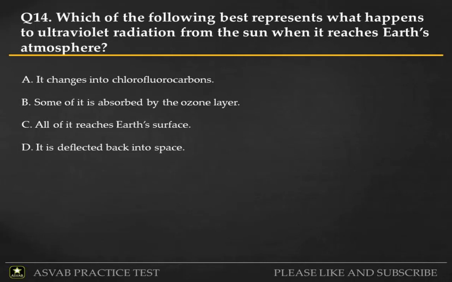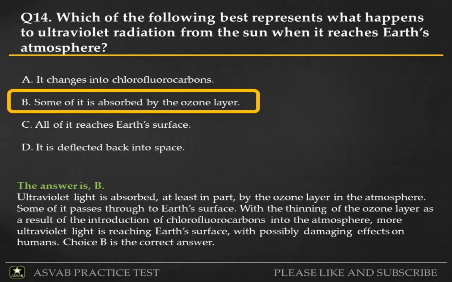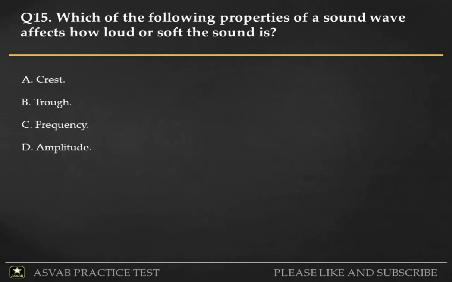The answer is B. Ultraviolet light is absorbed, at least in part, by the ozone layer in the atmosphere. Some of it passes through to Earth's surface. With the thinning of the ozone layer as a result of the introduction of chlorofluorocarbons into the atmosphere, more ultraviolet light is reaching Earth's surface, with possibly damaging effects on humans. Choice B is the correct answer.